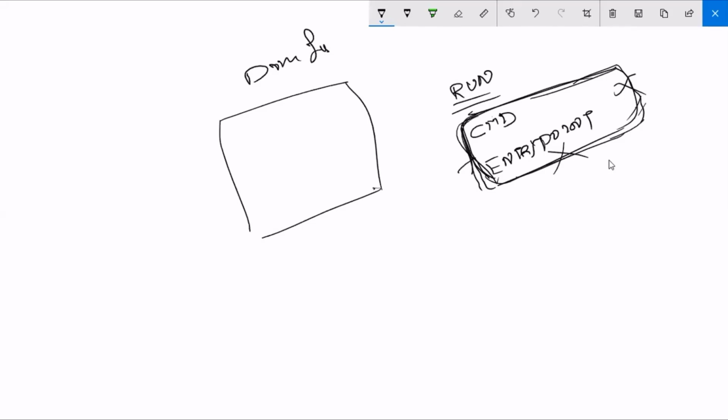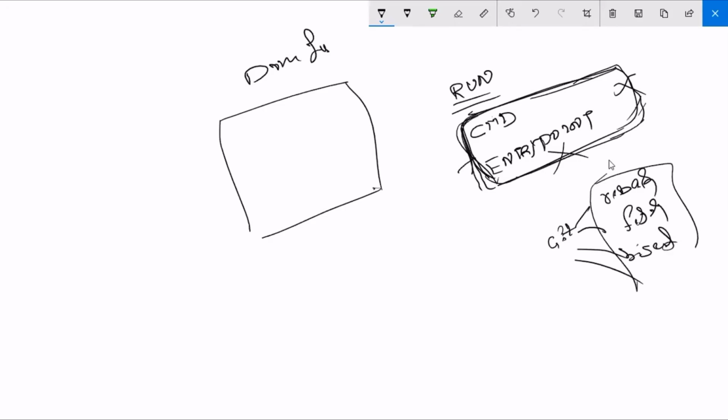In Git as well, I have missed some concepts, guys: rebase, fetch, bisect. I have a list. So in Git I have skipped some topics, and in Docker I'm skipping these two instructions. If you go through my course content, which I shared at the demo class, we have missed these topics in Git, and in Docker these two. Apart from that, we discuss each and everything.